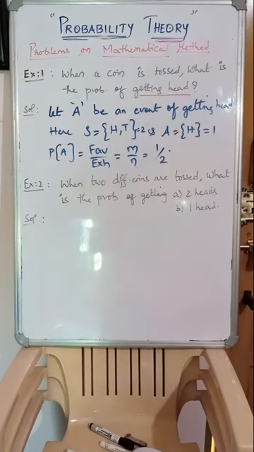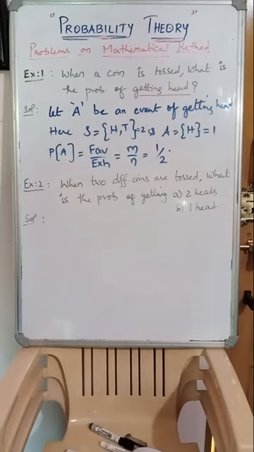This problem was for a single coin tossed. Next, look at the second question. When two different coins are tossed, what is the probability of getting 2 heads and getting 1 head?